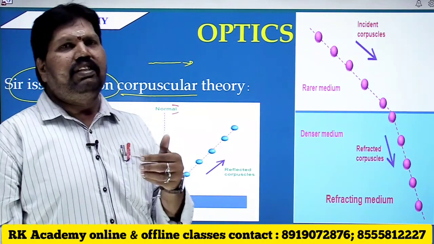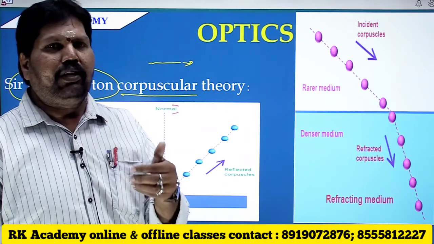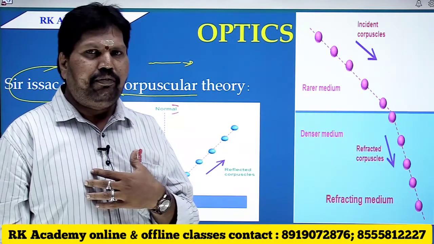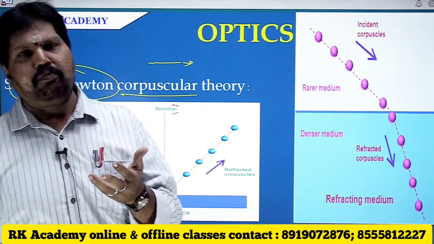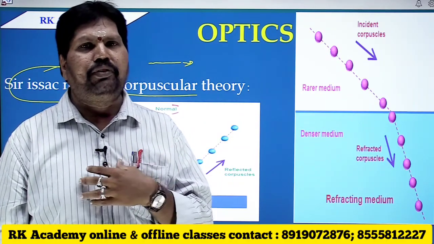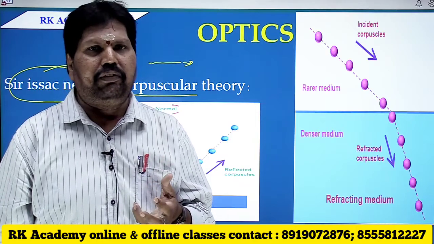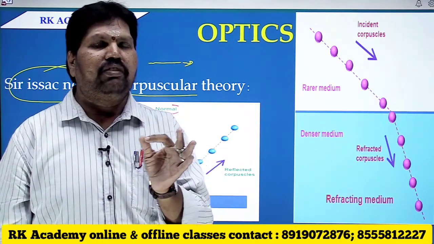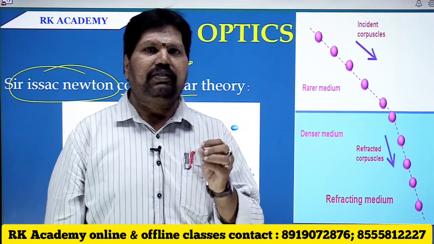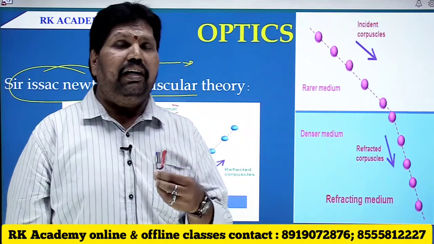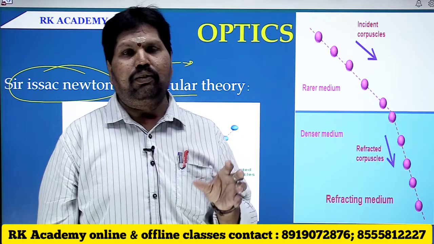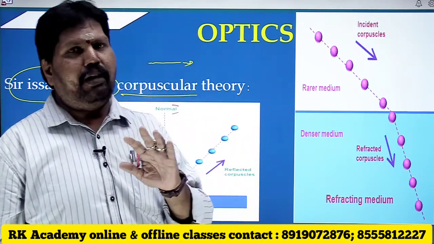So this is Newton's corpuscular theory. From this we are going with the ray. Generally, as we cannot see the light, we can understand it with the help of geometry. By using rays we will observe and understand the phenomena of optics. That is why it is known as ray optics. Ray optics means the optics will be understood with the help of mathematical geometrical rays. We will come to ray optics again later.